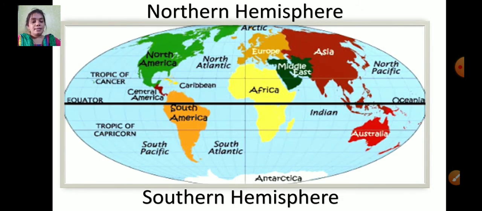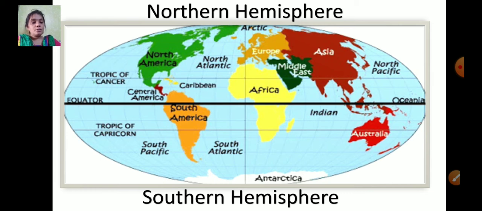It will look like this. Okay, so earth is a big ball. Now we are going to flatten it on the paper. So if you flatten it, it will look like this. Our earth will look like this.